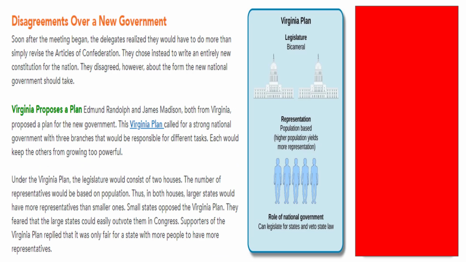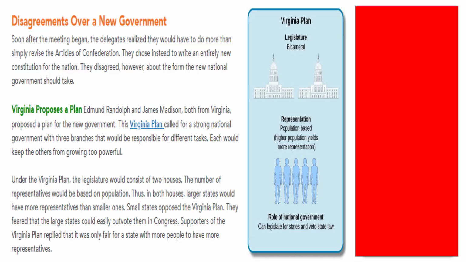Disagreements over a new government. Soon after the meeting began, the delegates realized they would have to do more than simply revise the Articles of Confederation. They chose instead to write an entirely new constitution for the nation. They disagreed, however, about the form the new national government should take.